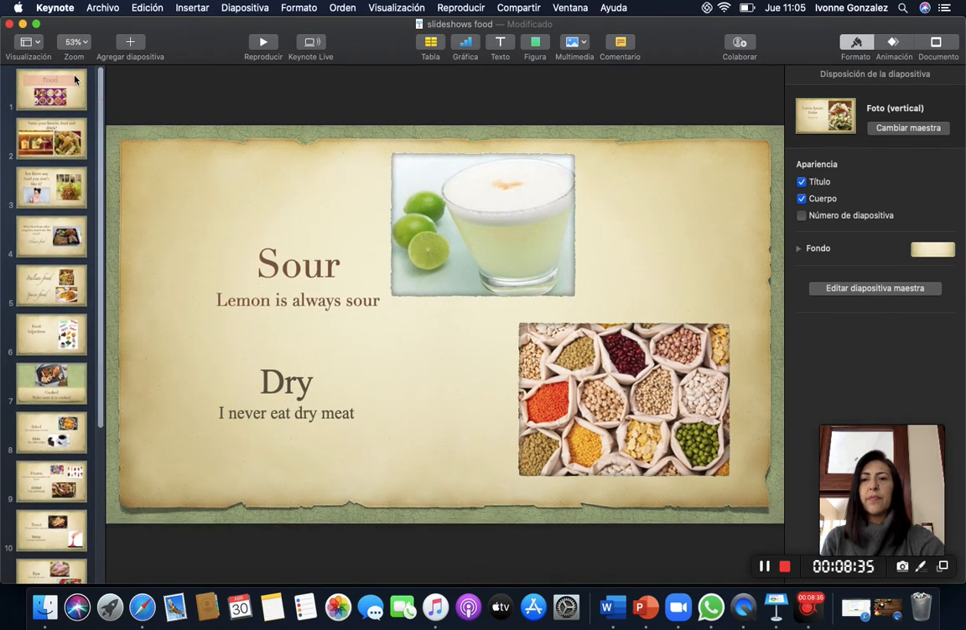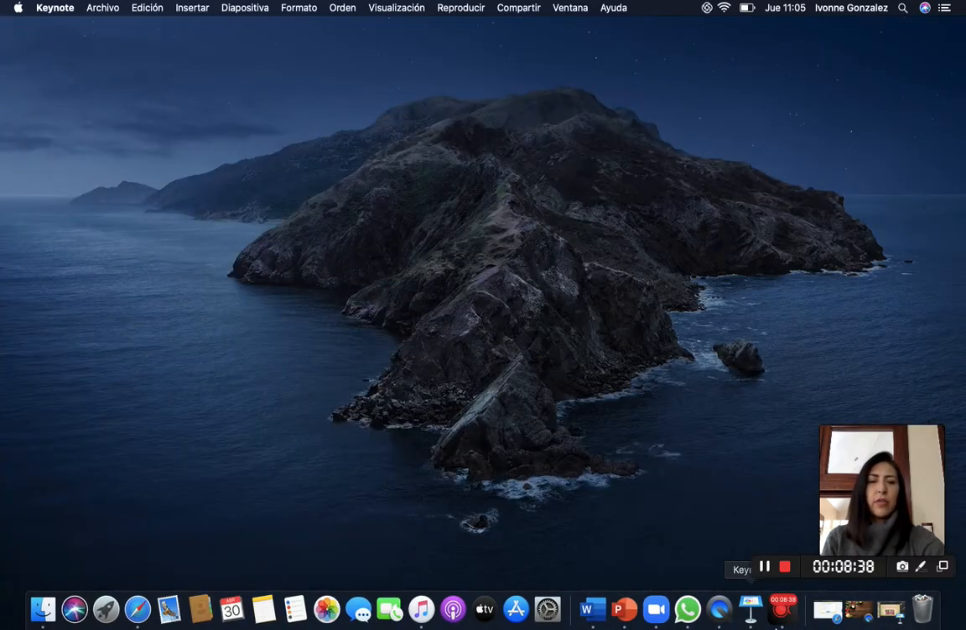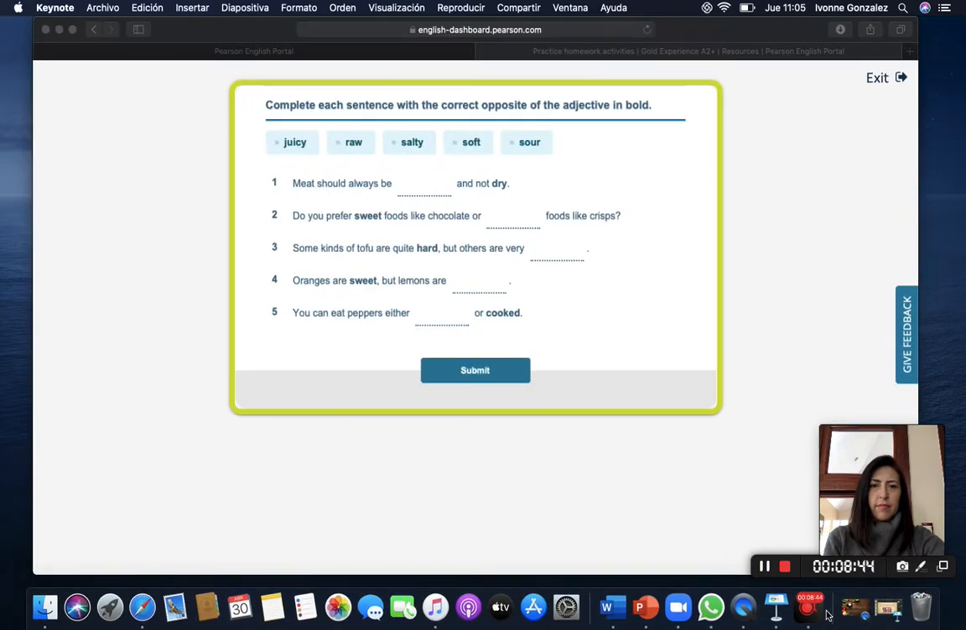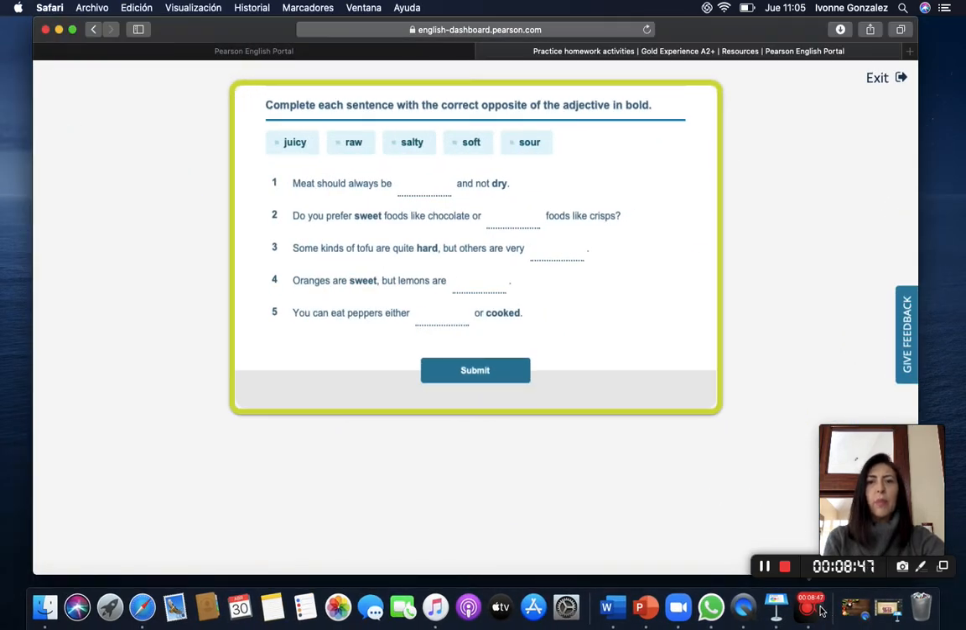Now, boys, let's continue. We are going to do an exercise. Here we have to complete each sentence with the correct opposite of the adjective involved. Here we have, look, meat should always be juicy and not dry. Okay, boys, dry is the opposite of juicy.